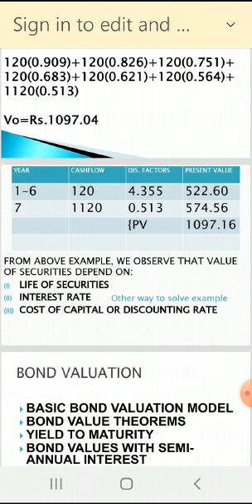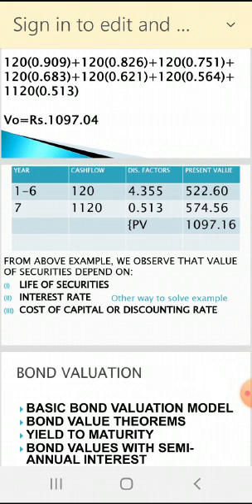If you don't know anything, just make total of all the present value above 0.909, 0.826, 0.751 up to 6 years. Make total of this all. You will find 4.355. That is multiplied by 120. So present value of your interest of 6 years today is 522 rupees and 60 paisa. Actually you are getting 720.